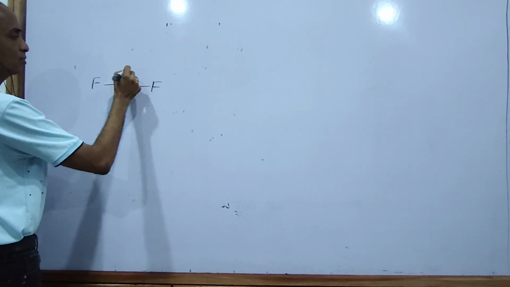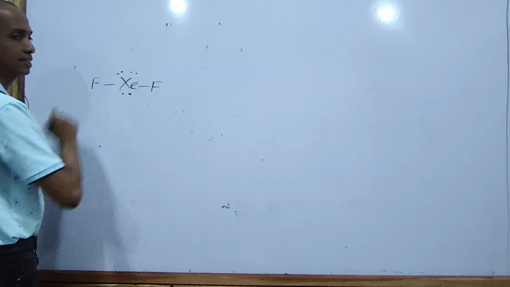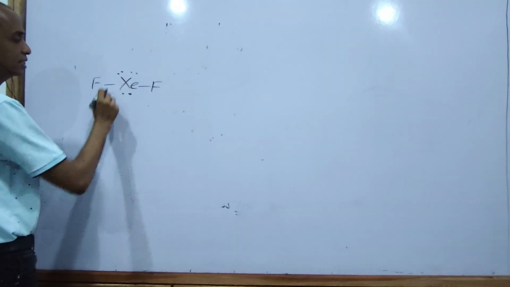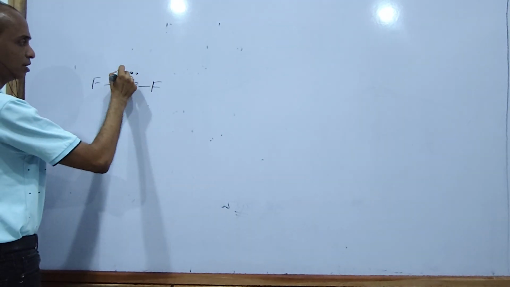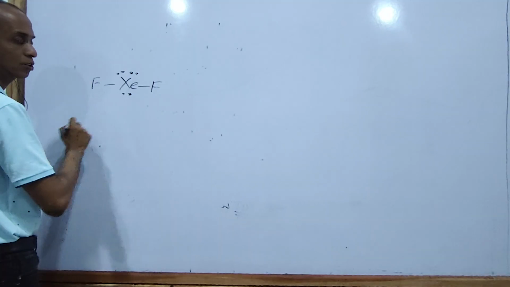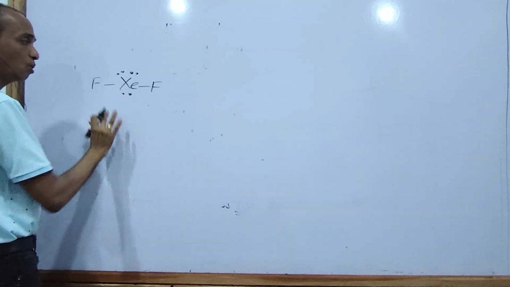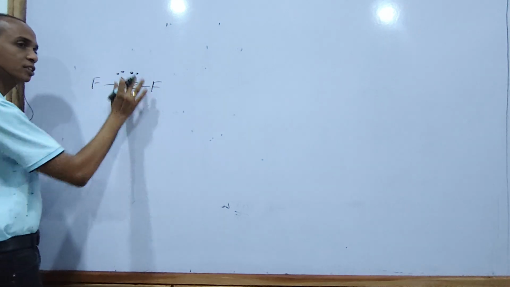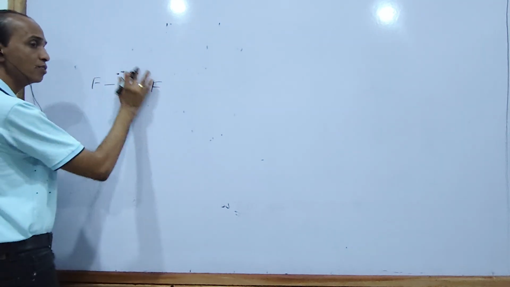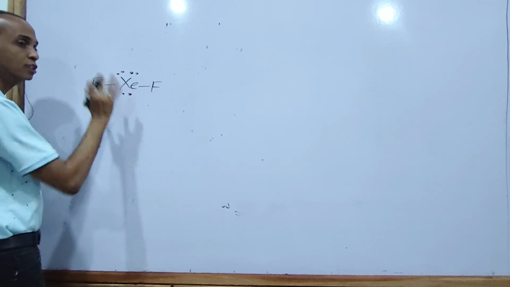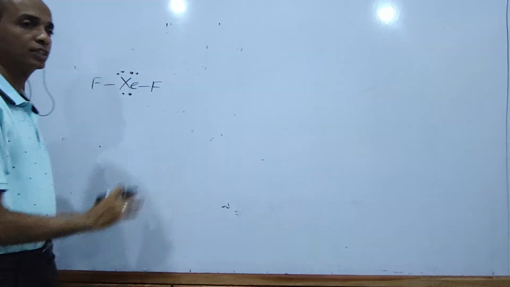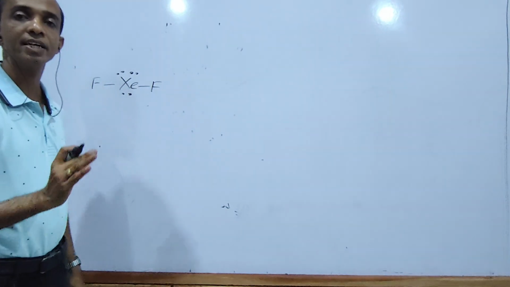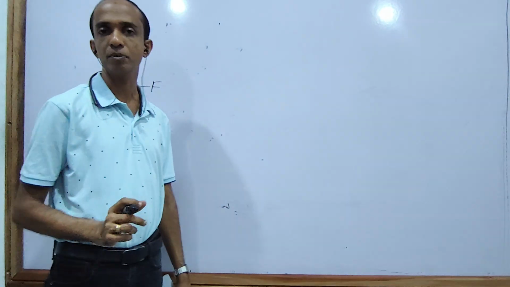1, 2, 3, 4, 5, 6, 7, 8. If you consider that these are lone electron pairs, 3 lone electron pairs and 2 bond pairs, all these 5 repulsive units in the valence shell of xenon are arranged according to the trigonal bipyramidal arrangement.